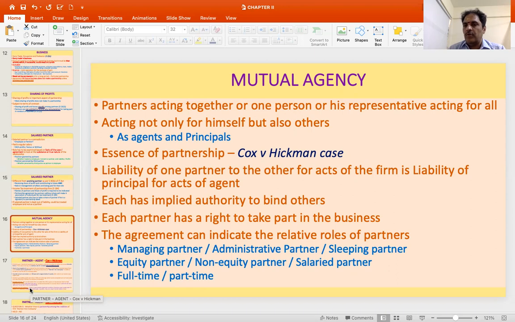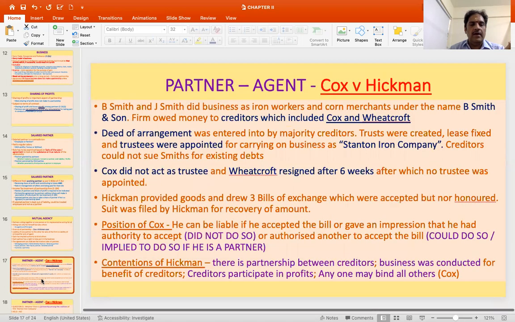Then there could be someone who is a part-time person, and someone who is a full-time person. So these titles don't matter, but ultimately what is important is that one should be capable of acting for all and binding them for whatever actions he does.